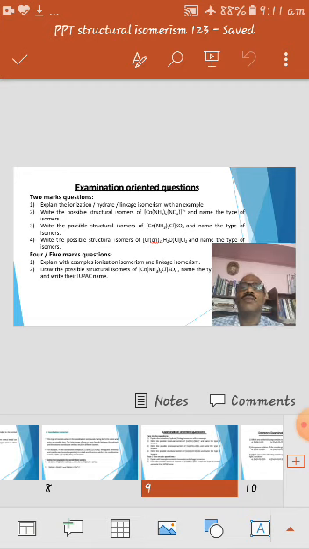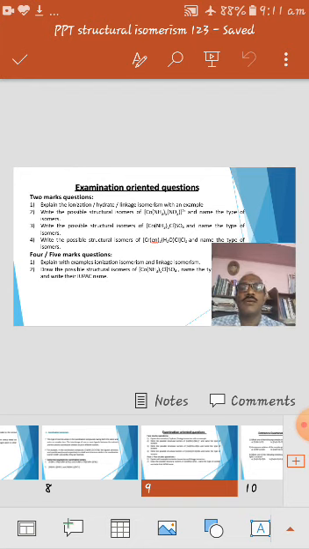And in the fourth question, a water molecule is there as a ligand, so it shows hydrate isomerism. You take the water molecule out and put 1 chloride inside, so that you write one more structural isomer, which is called the hydrate isomer of the given complex.